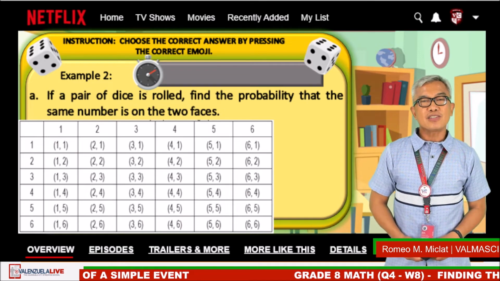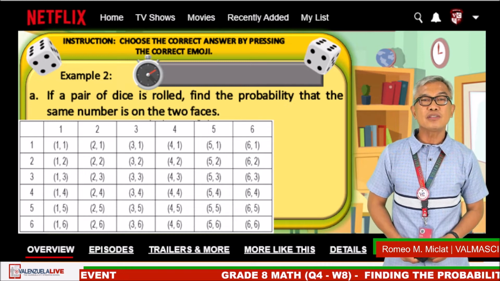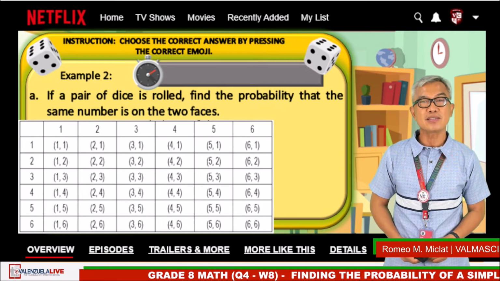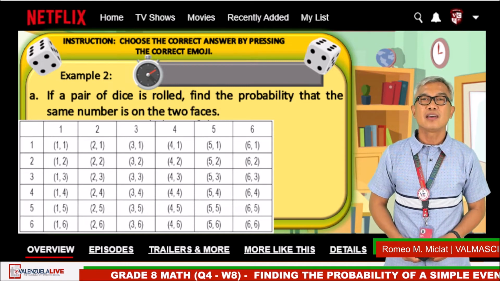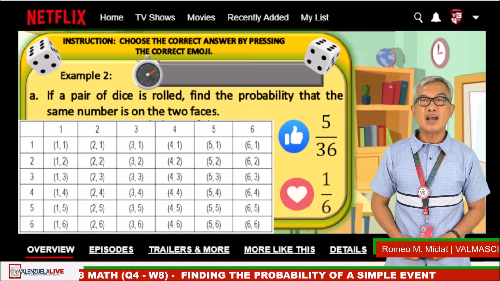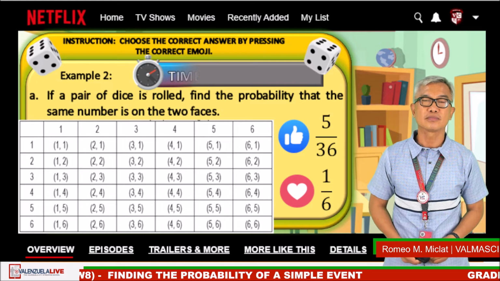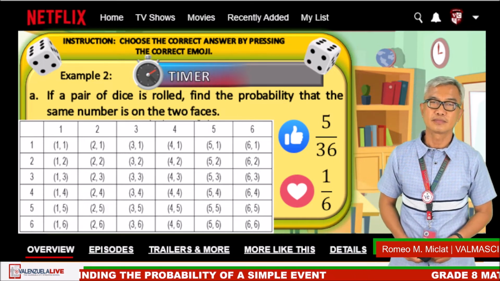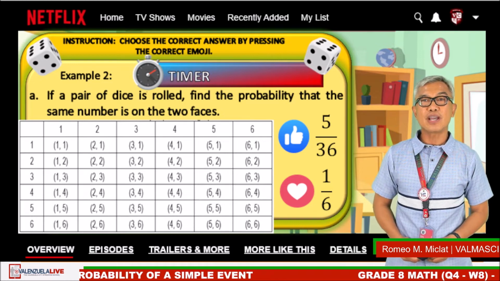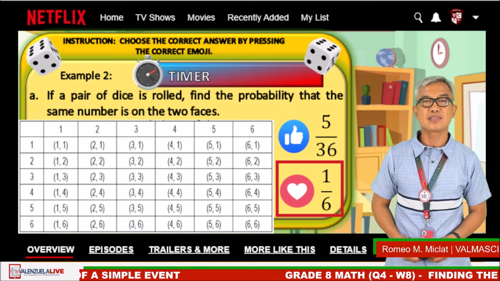If a pair of dice is rolled, find the probability that the same number is on the two faces. Below is the table of elements in the sample space. The like emoji is 5/36. The heart emoji is 1/6. The timer starts now. Okay, time is up. The correct answer is 1/6.